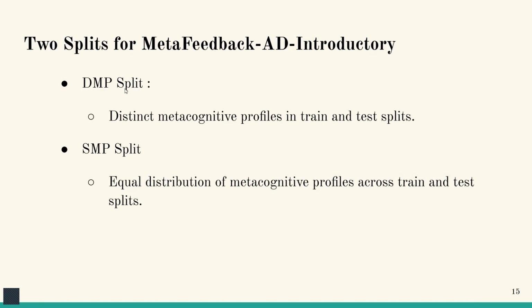Here, we offer 2 training test splitting strategies for robust evaluation. DMP split means distinct metacognitive profiles. Train and test sets have non-overlapping student profiles and programming problems. SMP, similar metacognitive profiles, ensures equal metacognitive trait distribution across splits. This helps benchmark generalization performance under realistic and challenging conditions.